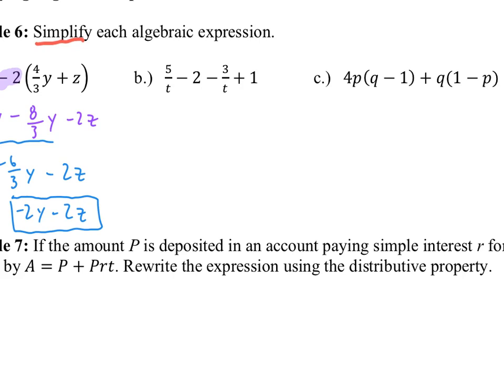So here, second one. So 5/t minus 2 minus 3/t plus 1. So what I'm seeing here is it'd be helpful to rewrite this so that like terms are near each other. So using the commutative property. So that's going to allow me to say, well, that's the same thing as 5/t minus 3/t. I'm making sure I'm bringing the minus over, not because that's a minus, but because there's a minus in front of the 3/t. And then the -2 is now moving over, and then the +1. Of course, 5/t minus 3/t would be 2/t. And then -2 plus 1 would be -1. And since there's no other like terms there, I am done simplifying that.